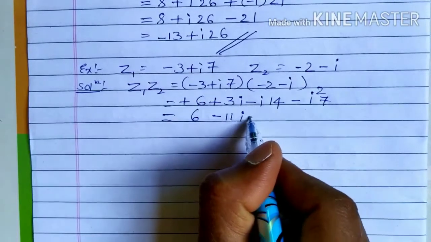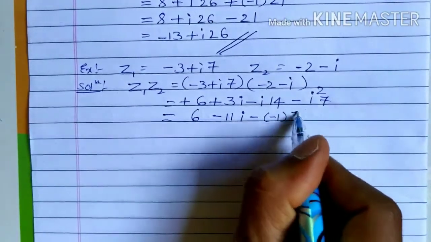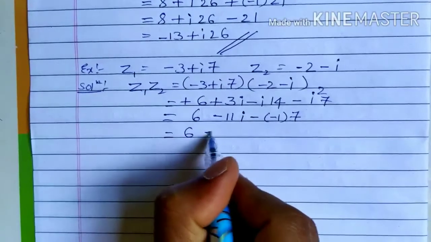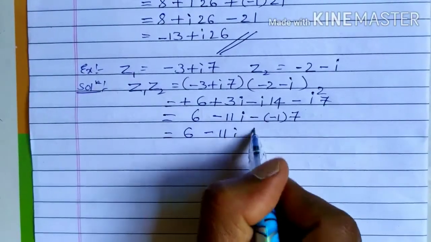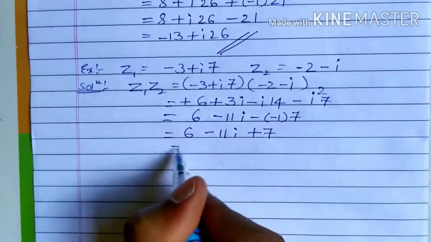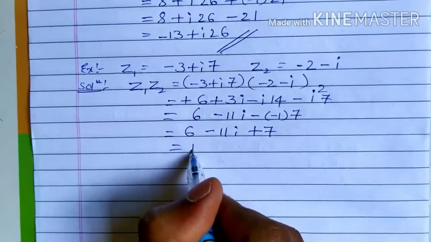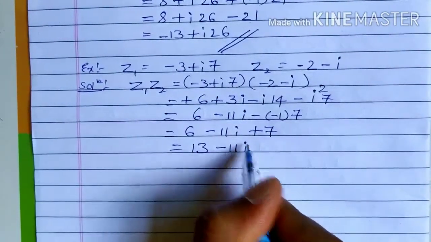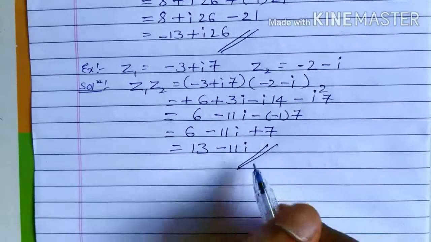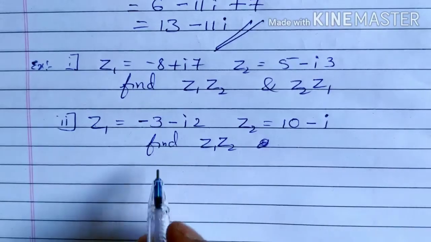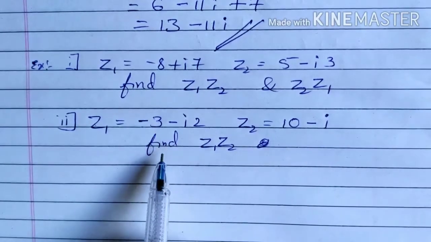and then minus i square is minus 1 into 7. That is equal to 6 minus 11i, minus into minus is plus, 1 7 is 7, 6 plus 7 is 13, minus 11i. So this is the final answer. You can try these two examples and send me the answer.